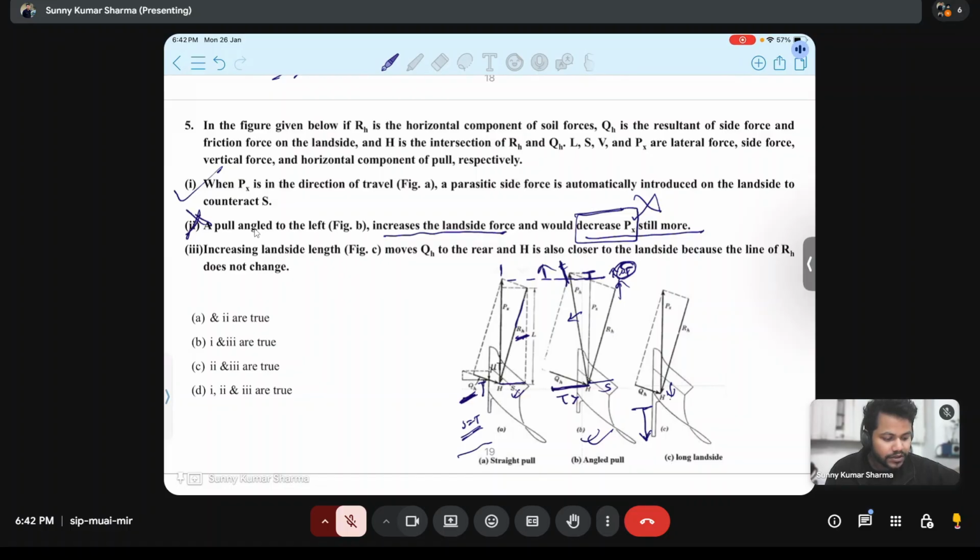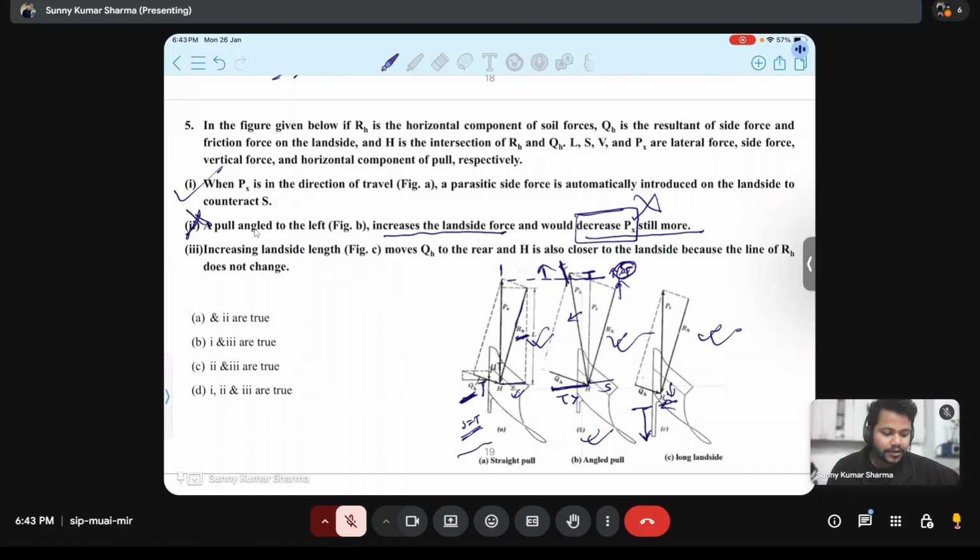Also H is closer, moving towards the land side, because the line of RH does not change. Why is this happening? Because we cannot change RH. Here, in every case, RH is not changing. Whatever we are doing with the moldboard plow, increasing or changing the direction of pull or anything, the direction of RH will not change. Useful force we cannot change. We have control on parasitic force.